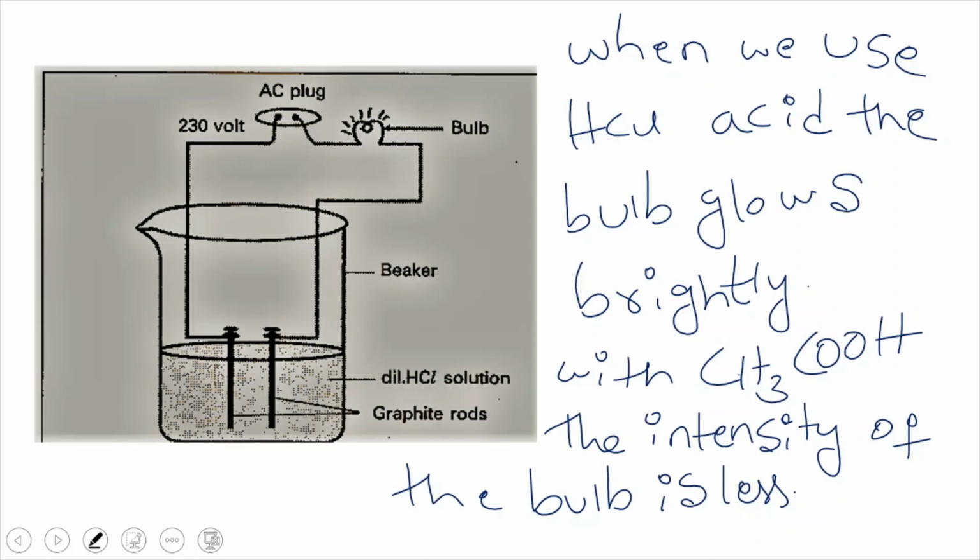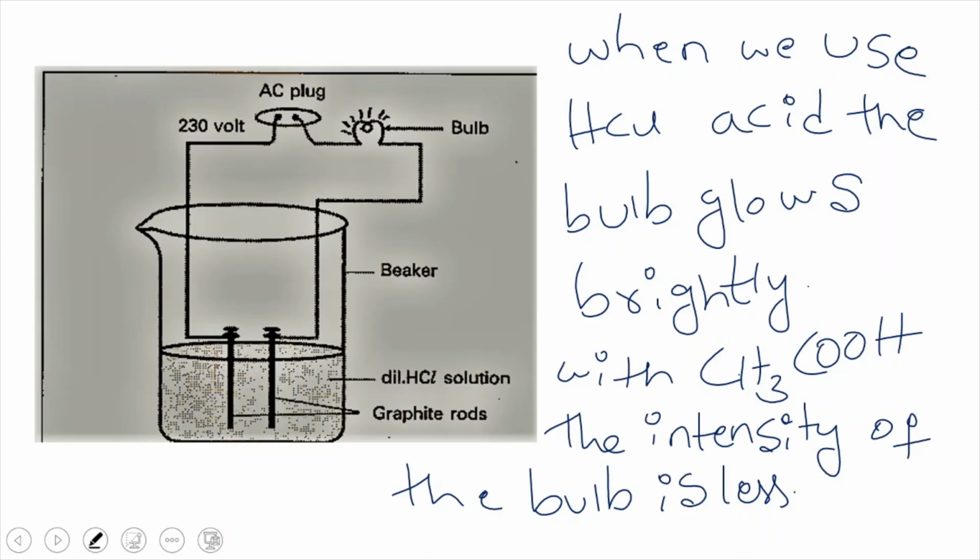The bulb glows in both the cases because acetic acid is an acid and hydrochloric acid is an acid. Both get dissolved in water, produce free ions, can conduct electricity, and the bulb glows. In both the cases the bulb glows, but I want to know the strength of the acids, which is a strong acid and which is a weak acid.